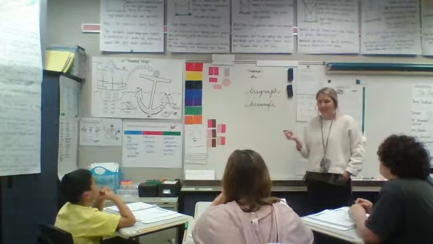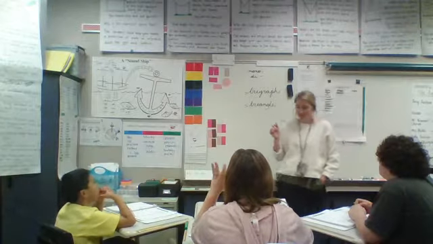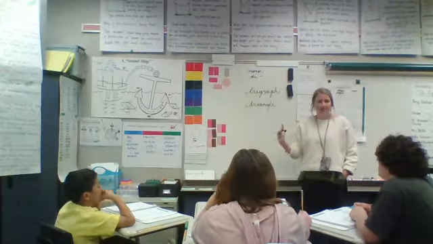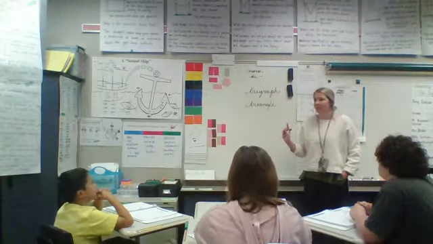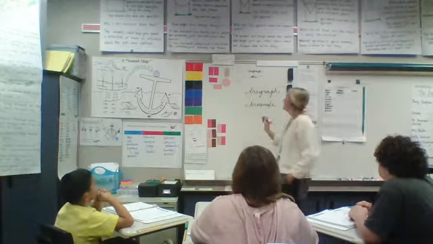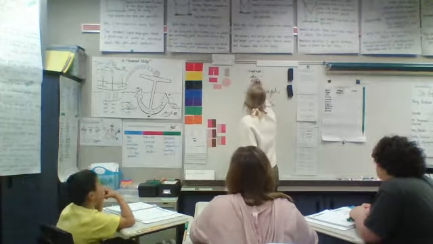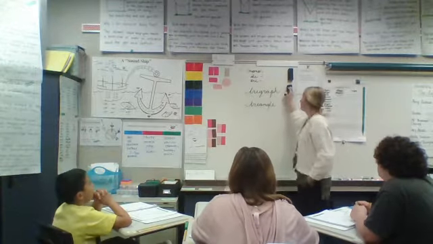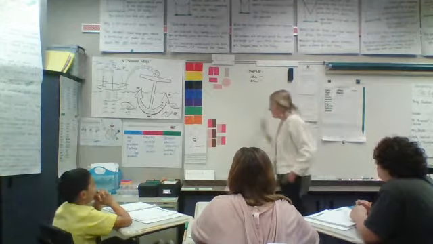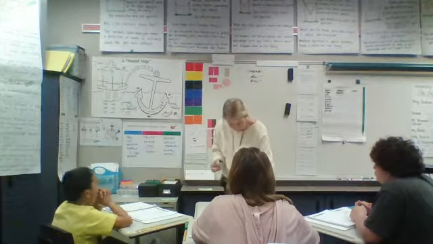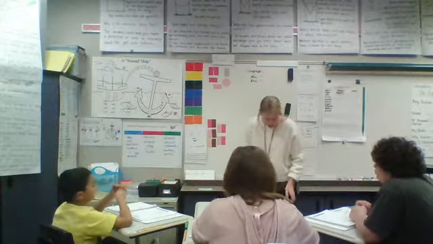Triangle. Can anybody figure out what tri means? Three, because a trigraph is three letters that come together to make one sound. What is an example of a trigraph we have? When we see T-R-I, we read try. Tri means three.